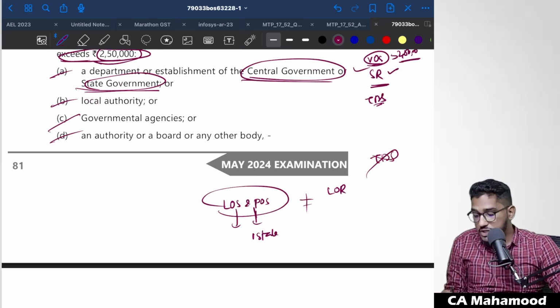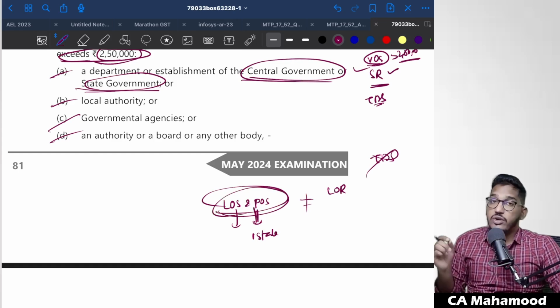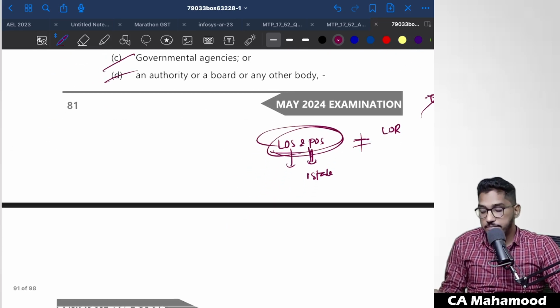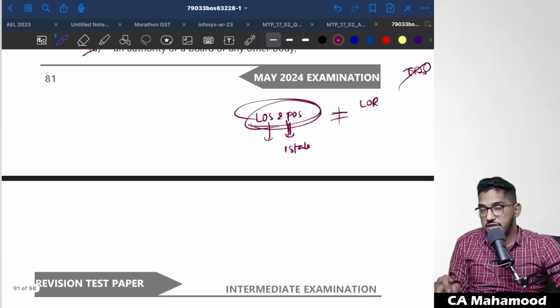When the location of the supplier and the place of supply are both falling in one state, which is different from the state of registration of the recipient, in that case TDS will not be deducted. Now let us see whether this condition is getting fulfilled or not.